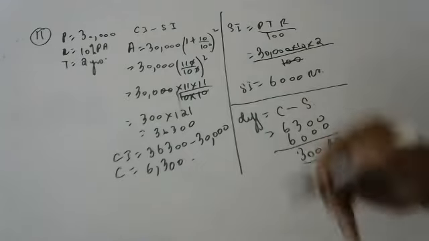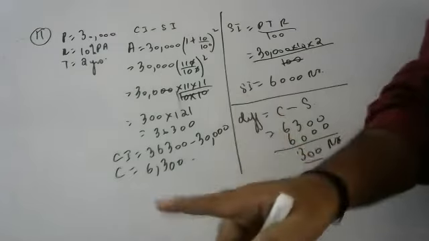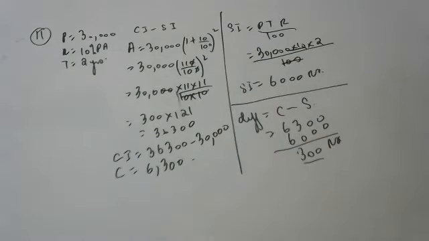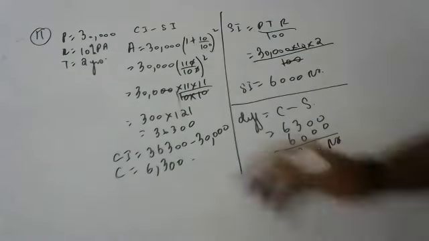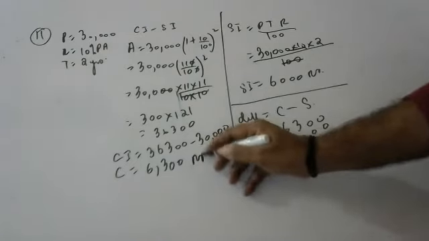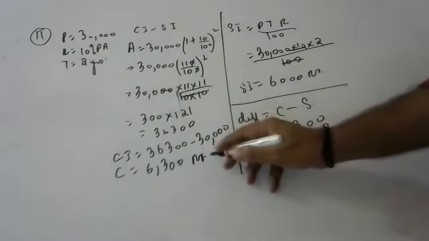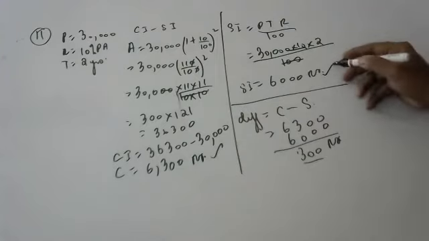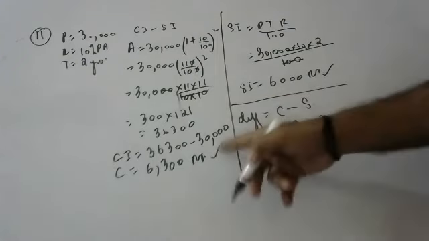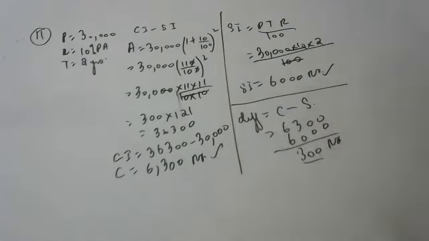Difference, 300 rupees. So which is profitable, children? Compound interest or simple interest? Compound interest is profitable as a banker. Compound interest is profitable for anyone, children, not only for banker. Compound interest is 6,300. Simple interest is 6,000. So if you see the difference, 300 rupees we are getting, children. So whichever is up to you, children.